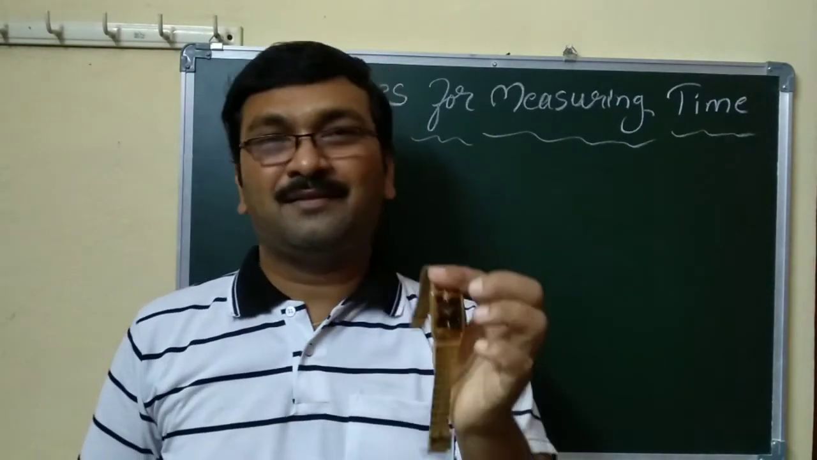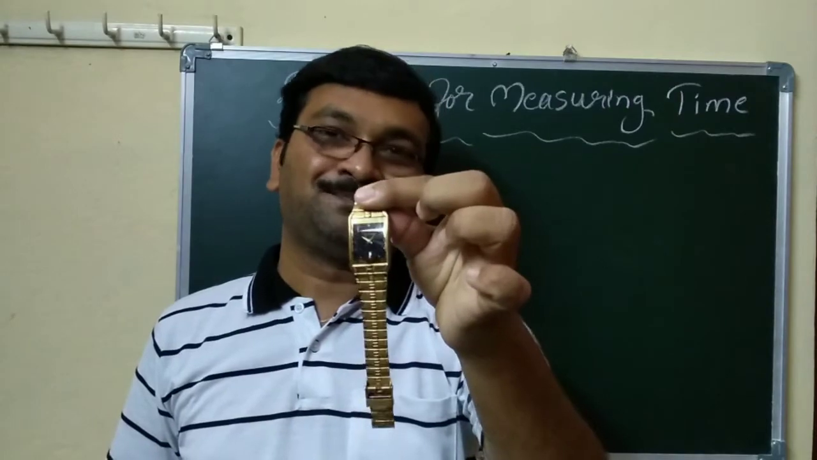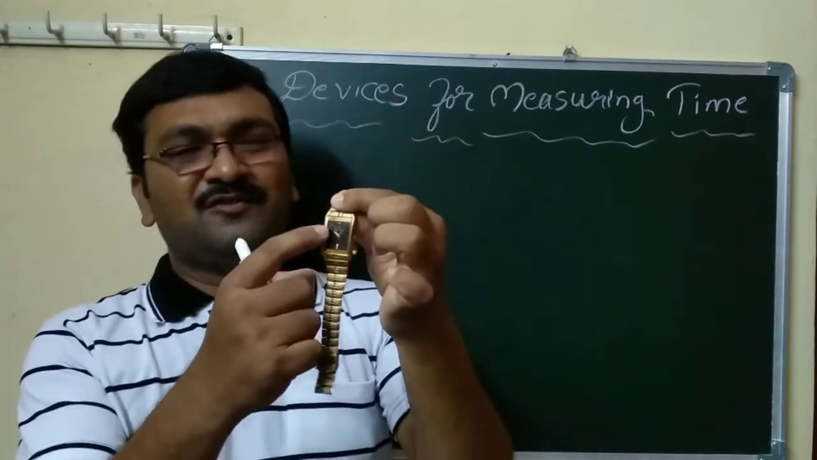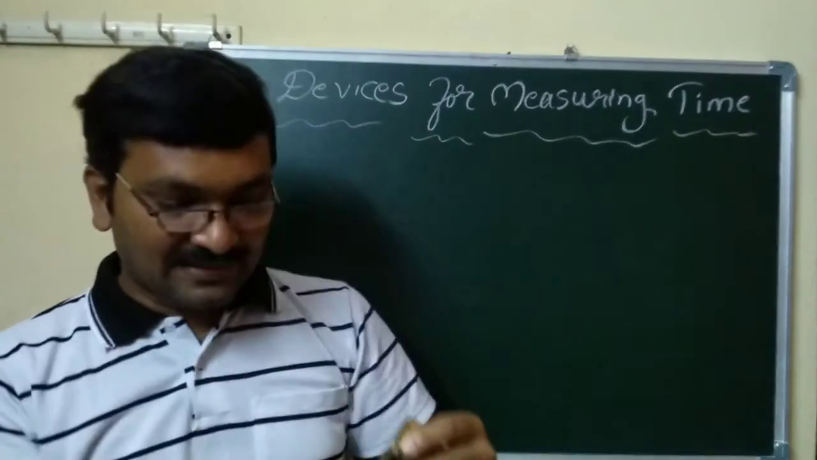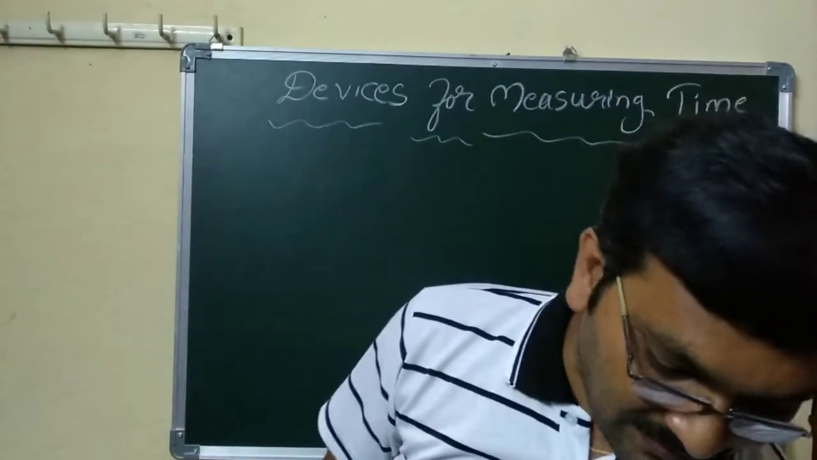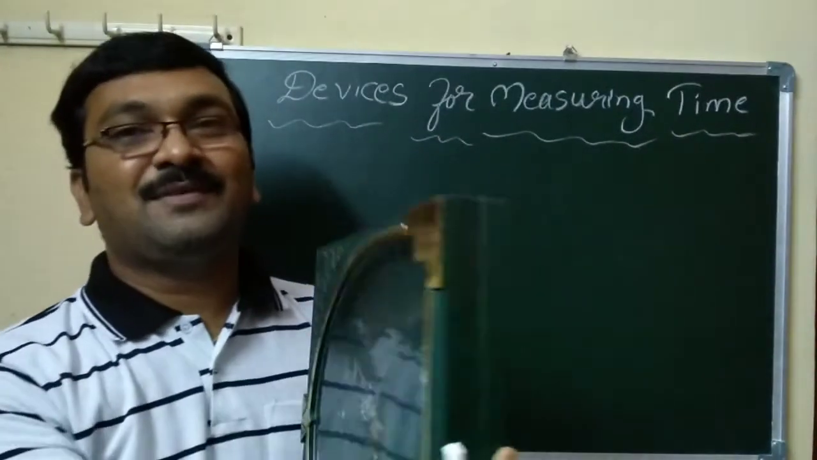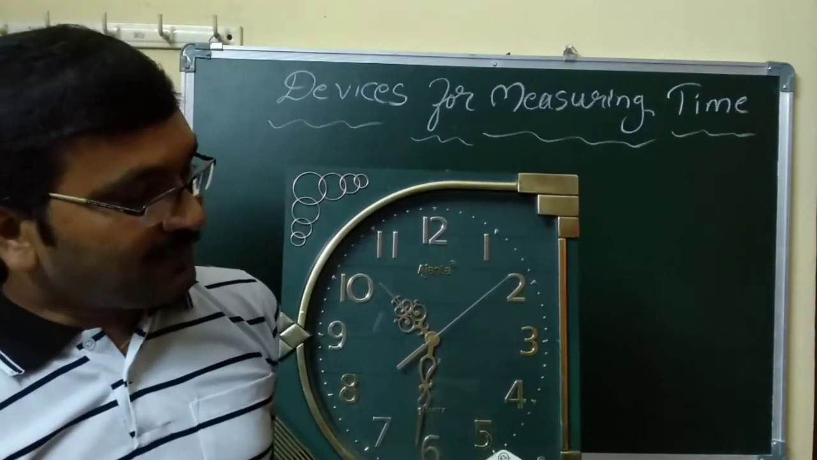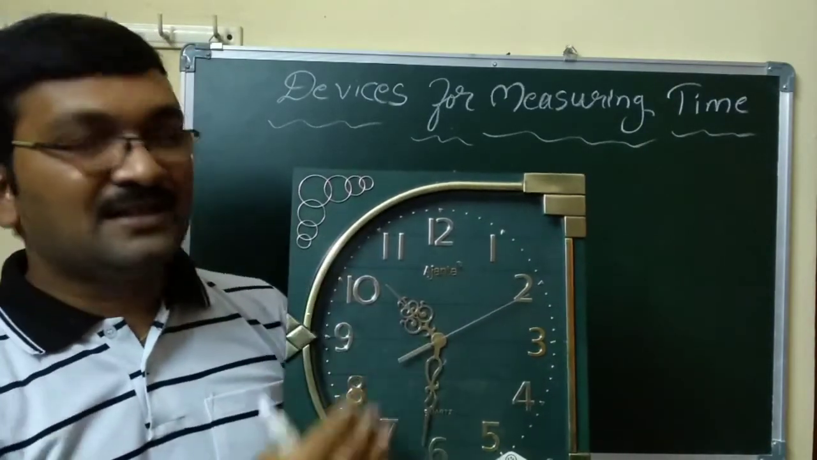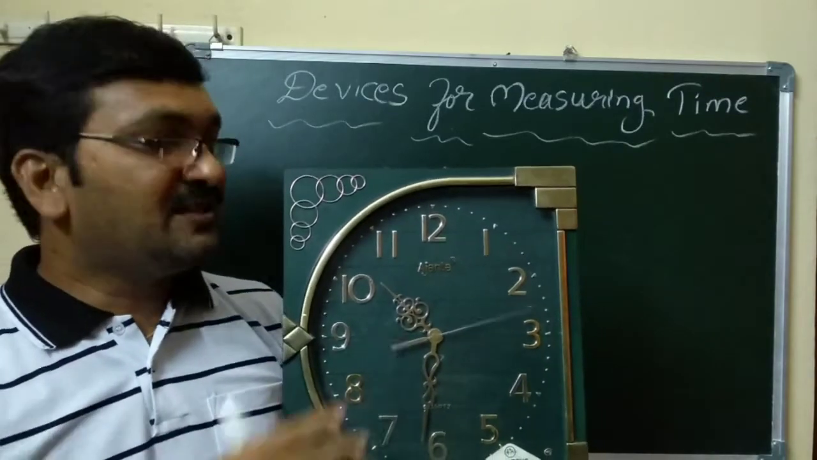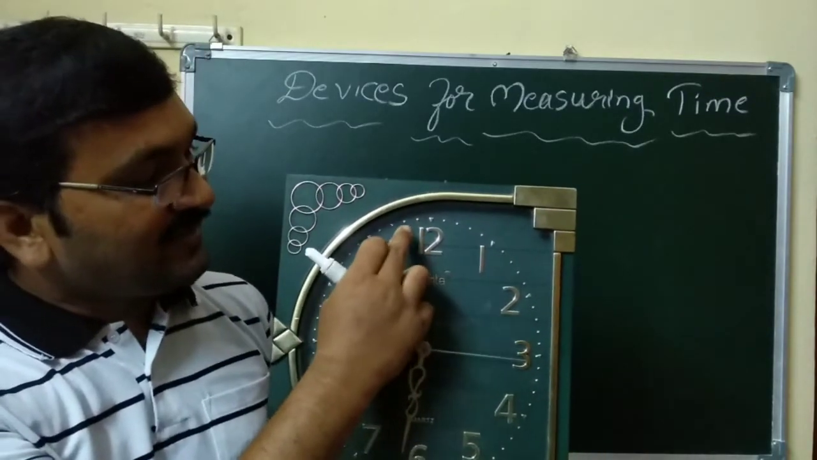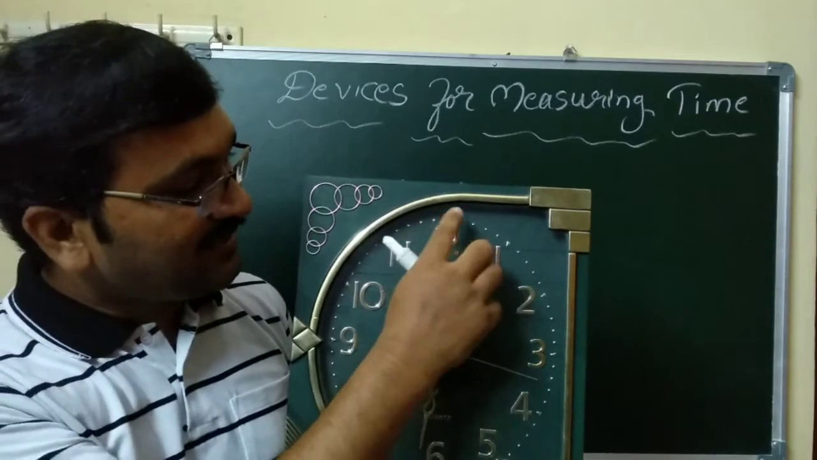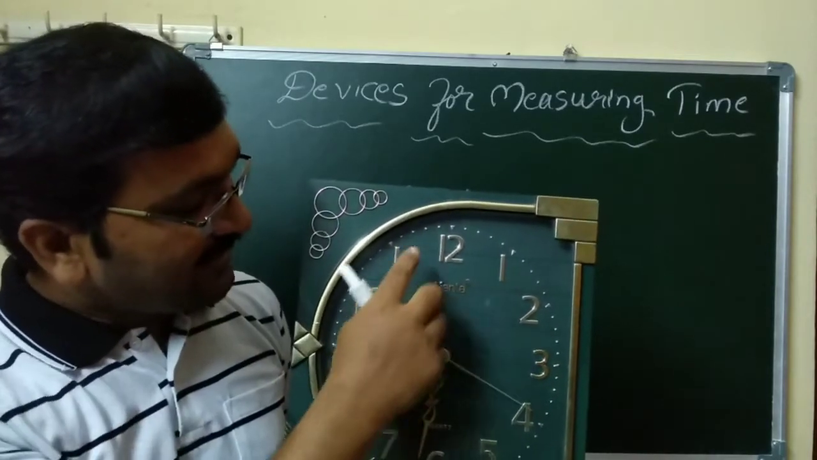So this wristwatch, everybody knows. In a wristwatch there are 3 hands. This one I will explain on a bigger one, the wall clock. I think everybody knows this. This is a wall clock. The wall clock is divided into 12 equal parts, so each one is 1 hour. In between 12 to 1, this distance, the hour hand coming from here to here is 1 hour.